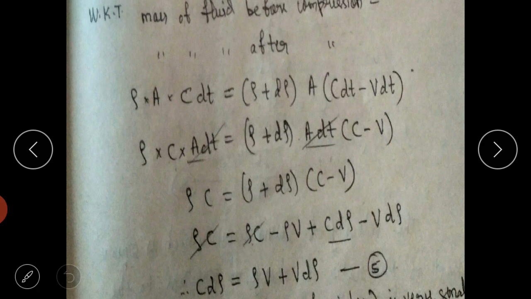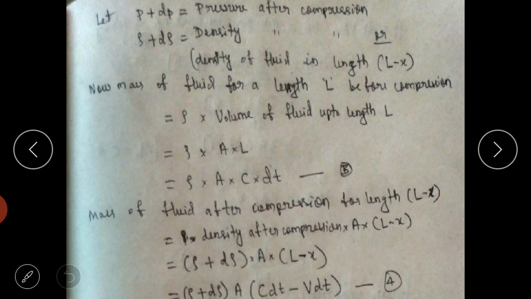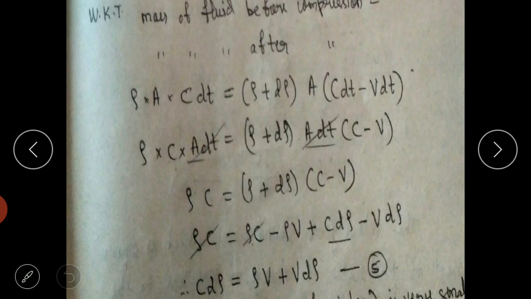We know that the mass of the fluid will remain the same whether it is before compression or after compression, so we can equate both of them. We can equate equation 3 and 4 because mass is always the same. Its density will change, but the mass is going to remain the same. If it is 1 kg before compression, after compression also it will be 1 kg, because mass is conserved, you cannot create it or destroy it. So equating 3 and 4 we will be getting this.